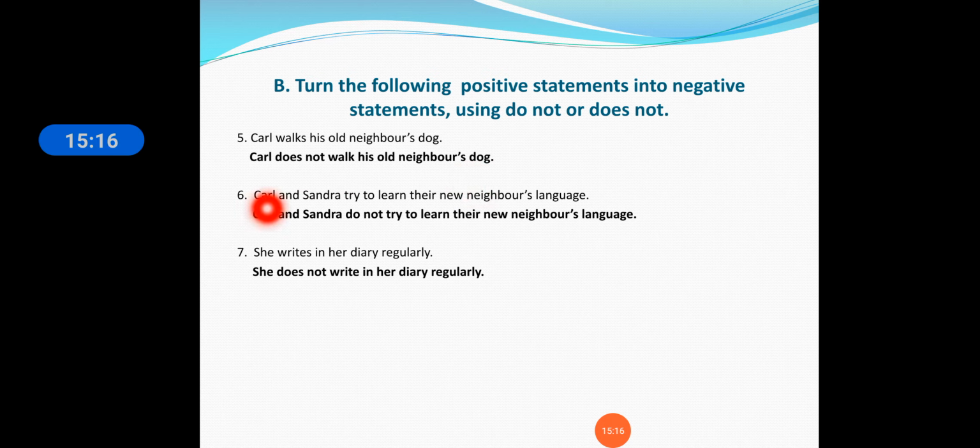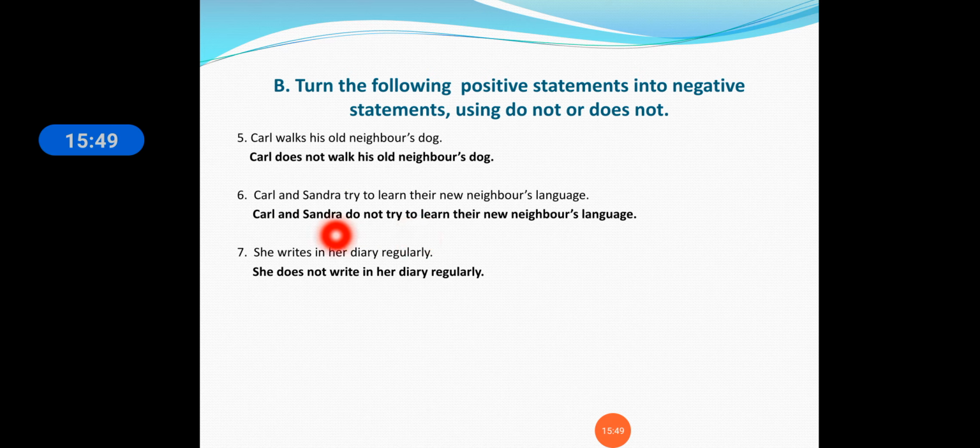Sixth one: Carl and Sandra try to learn their new neighbor's language. Now Carl and Sandra, they are plural, so here also "do not" will come. As they are plural, we will use "do not" here. Carl and Sandra do not try to learn their new neighbor's language. So here "do not" will come, as although person names are there, they are in the plural form. If it is a single person, we will use "does not", and if it's more than one person, we will use "do not".